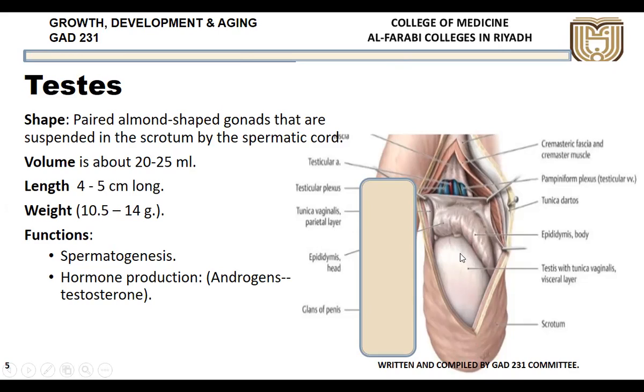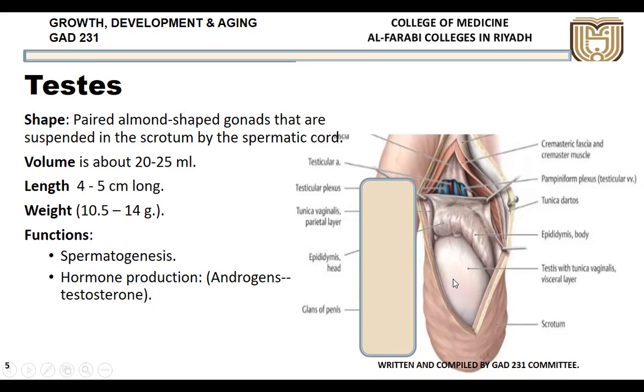As you can see here, the testes are suspended within the scrotum by a spermatic cord. Here is the spermatic cord, which includes the vas deferens. Along with that, there is the testicular artery. Then we have the plexus of veins called the pampiniform plexus. Then there are coverings, nerves, everything. Together, this is called the spermatic cord.